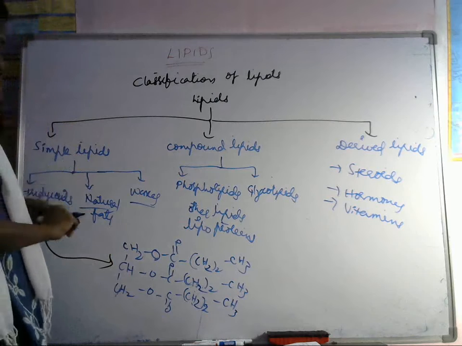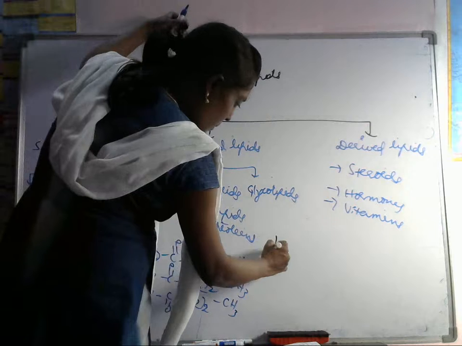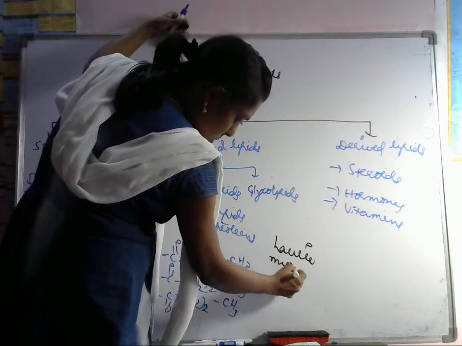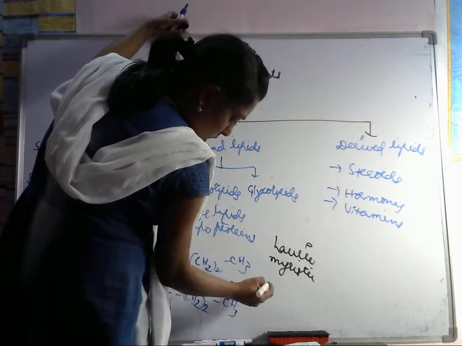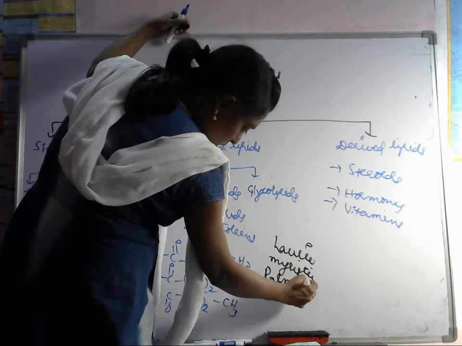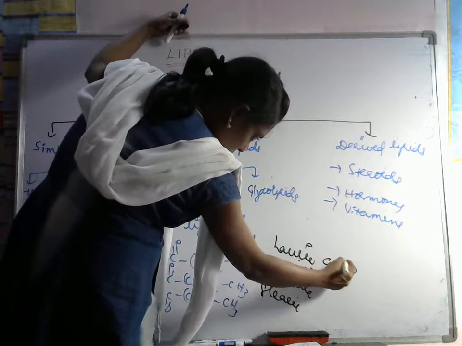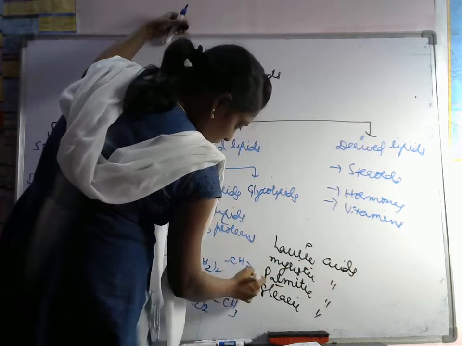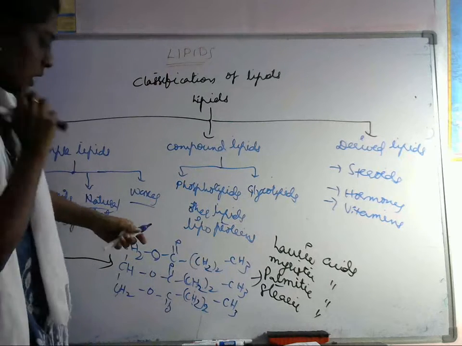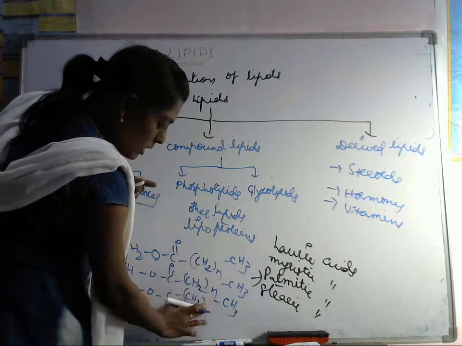Actually these triglycerides are classified into lauric, myristic, palmitic and stearic acids. Only this N will be changed.